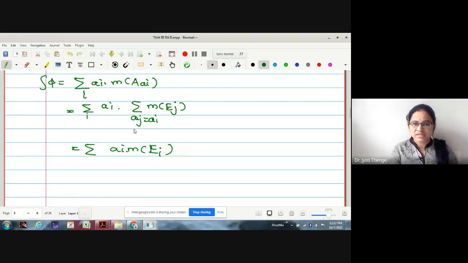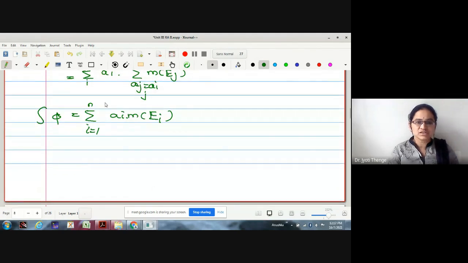Let me run up the sum. This sum is running over j actually. aj means j. Now if I run the sum, it becomes aj equal to ai, so the corresponding Ej becomes Ei. And finally, when I get it, actually this is in terms of the sum of measure of Ei. But if I multiply by ai, it will finally give us ai into measure of Ei. This together gives me the sum of ai into measure of Ei over i, and we know i is running from 1 to n from the starting itself. Finally, it is giving us that the integration of phi is equal to the sum of ai into measure of Ei.